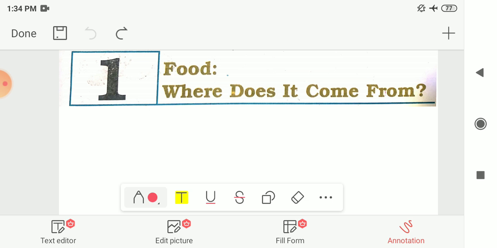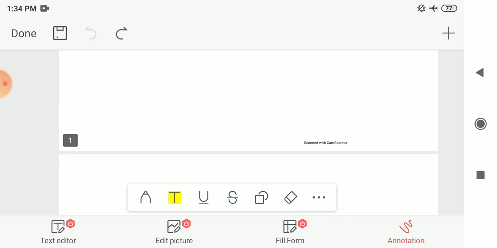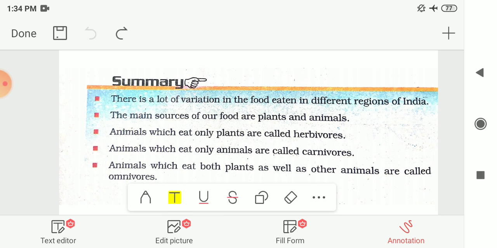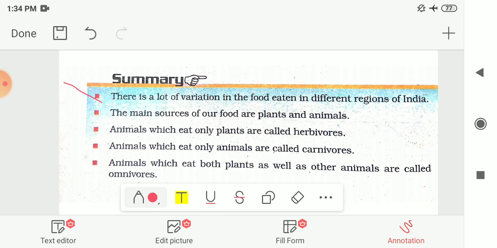So these are the things we had seen in this chapter. So here the summary of this chapter is given to you. As we had seen, there is a lot of variation in the food eaten in the different regions of India. And the main sources of our food are plants and animals.